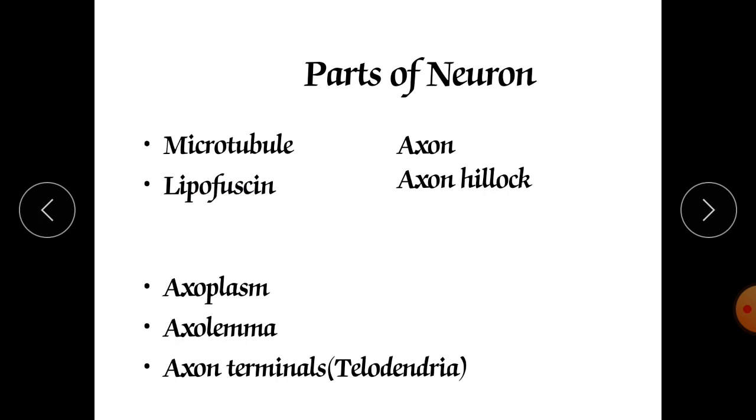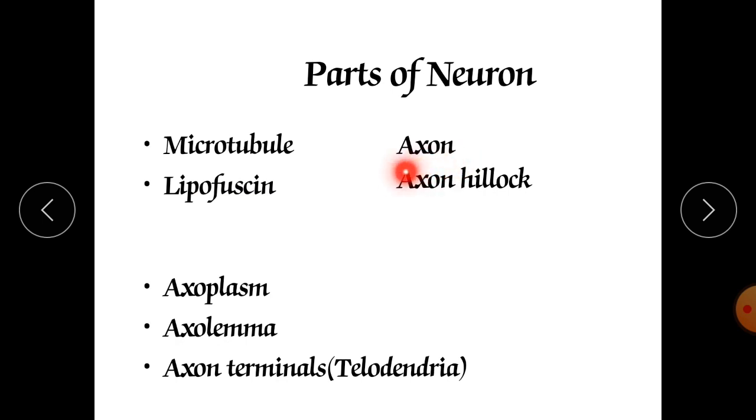The axon is a part of the nerve fiber which is the extended part of our cell body, and it carries the impulses. It propagates the impulses from the cell body towards the next nerve cell.